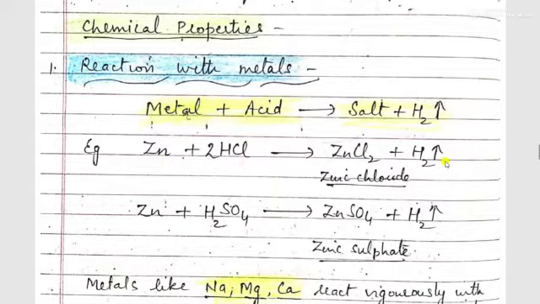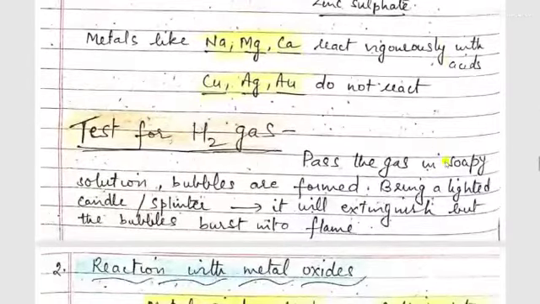Metals like sodium, magnesium, calcium, they react vigorously with acids. But copper, silver, gold do not react because they are less reactive metals. Now, hydrogen which is produced in this reaction, how should it be tested? How will you come to know that the gas produced is hydrogen gas? So, test for hydrogen gas.